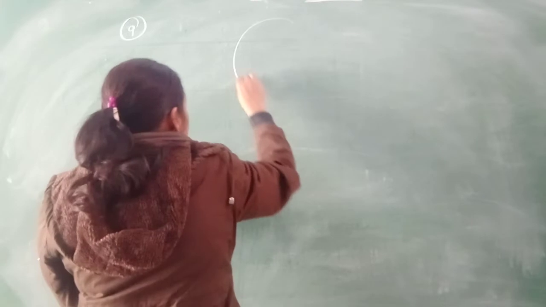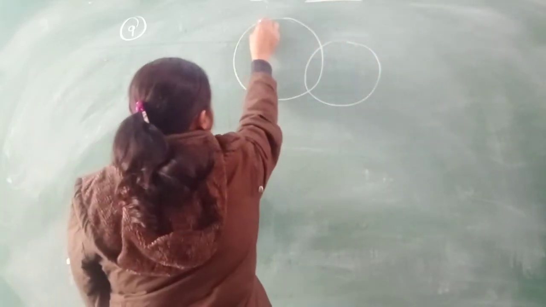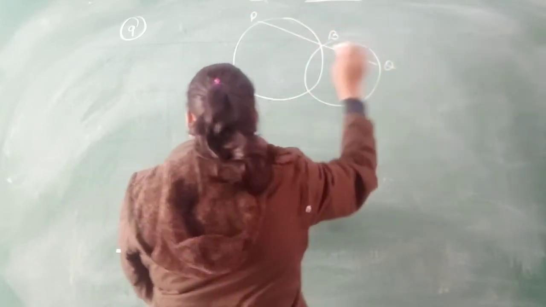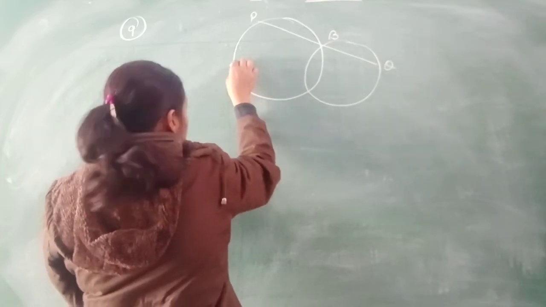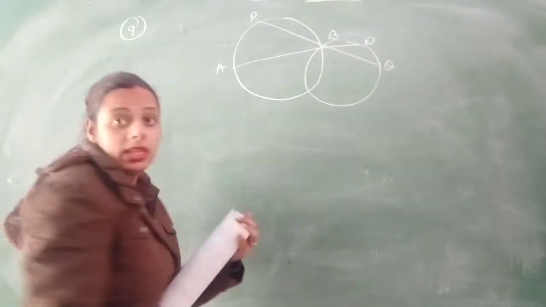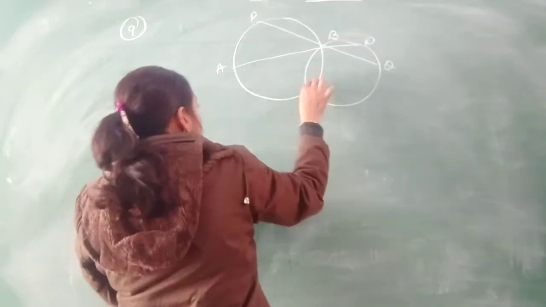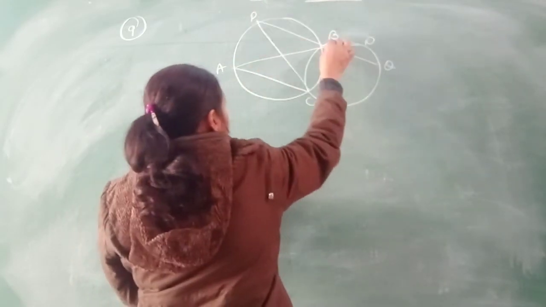Your question number 9 is, there are two circles just like this. First circle and there is a second circle, and there is one line PBQ and one more line, that is ABD. These two are the lines. Clear? Now you have to show that angle. This point is C, so you have to show that this angle and this angle